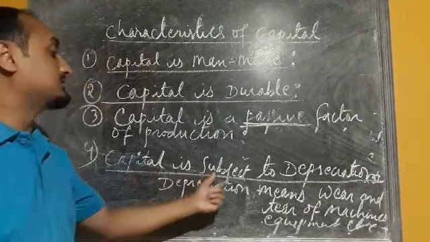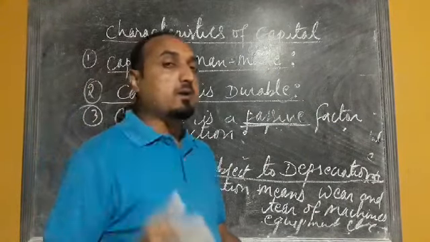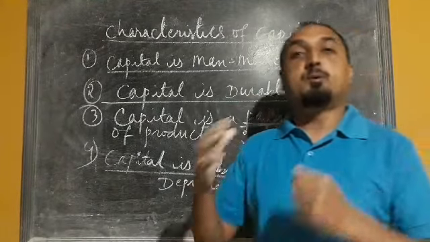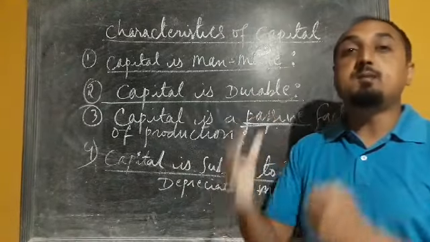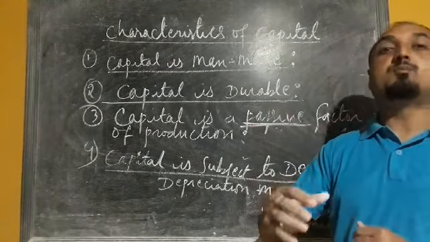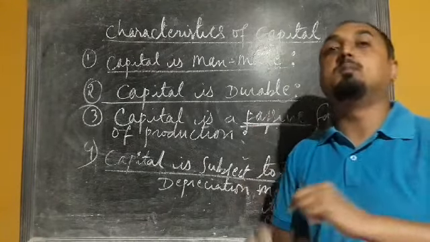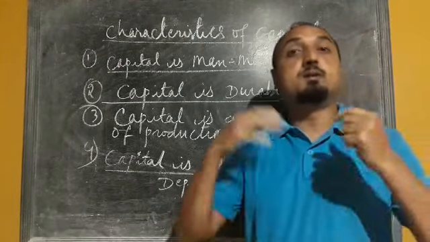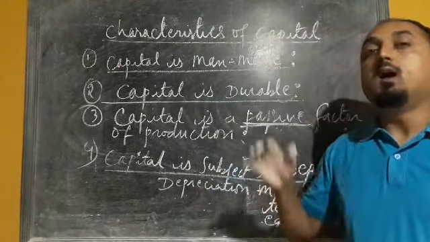So capital is subject to depreciation means whatever the machinery, equipments, capital, when we are using in the production process, after some time period we have to replace some of the parts, or sometimes we have to replace the whole machine. So that is called depreciation.